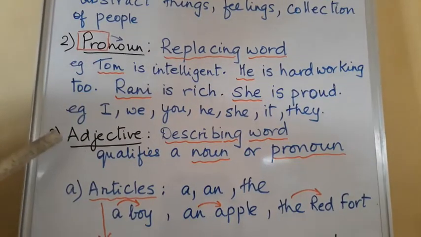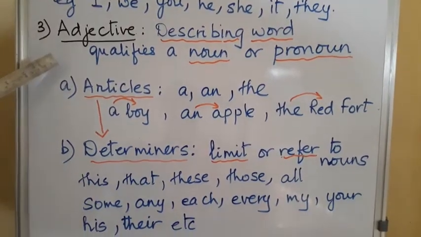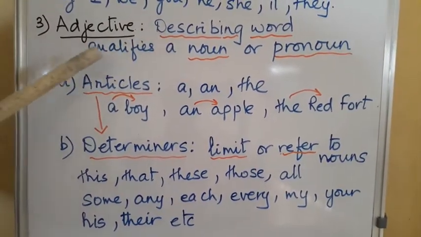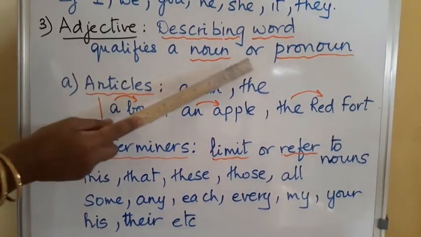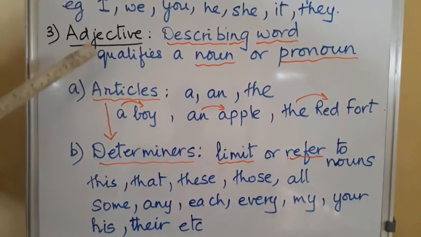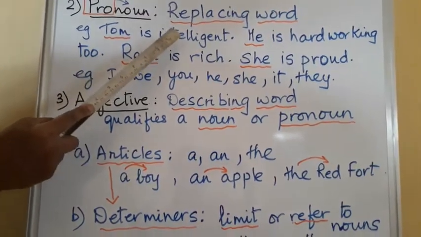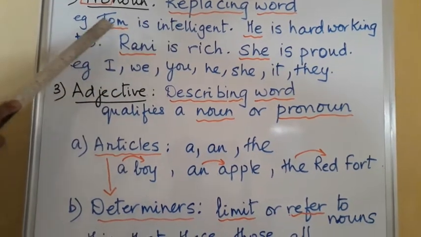The third part of speech is adjective. An adjective is a describing word. It qualifies a noun or a pronoun. That means it tells us something more about a noun or a pronoun. For example, Tom is intelligent. Here the word intelligent talks about Tom.